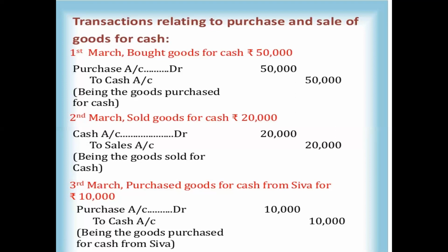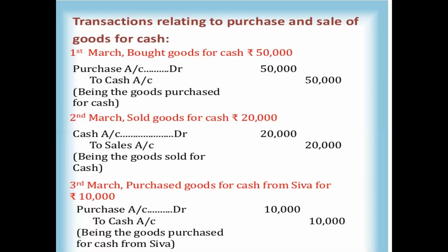Here you will see the cash is a real asset. Cash is an asset to the organization. So you apply the second rule, that is the real account rule. What comes into the organization is debited. What goes out of the organization is credited.